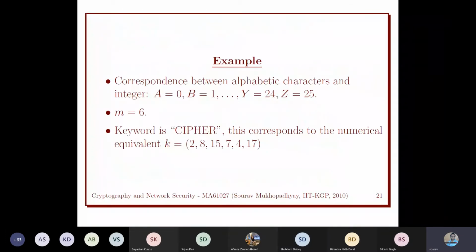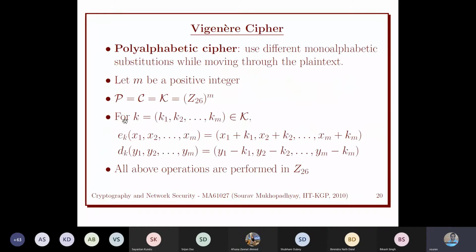You can use a key with repetition. Then, sir, will it be 26 to the power 6? Yes, it will be 26 to the power m. That's why you need to choose m carefully, so that we cannot mount a brute force attack.